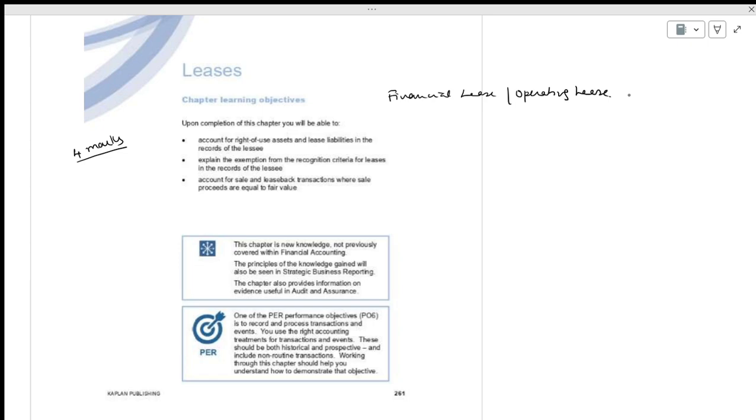Operating lease means you are taking something, assume it is flats. You will give it for 9 months, 1 year, or 2 years. Also equipment. Now everybody is doing this type of business.